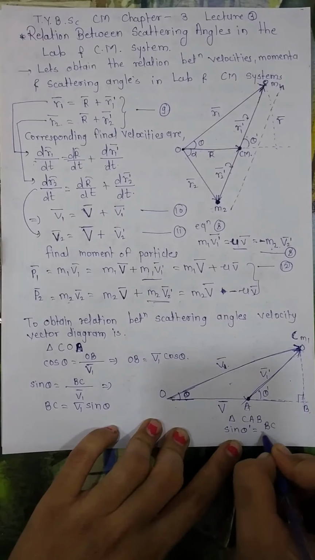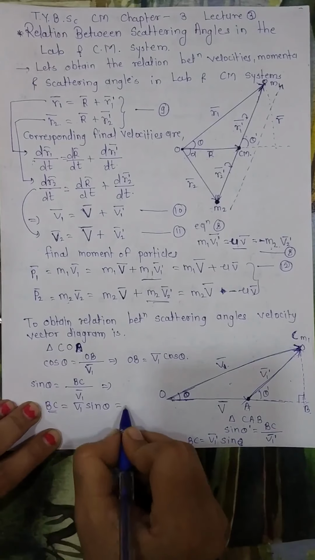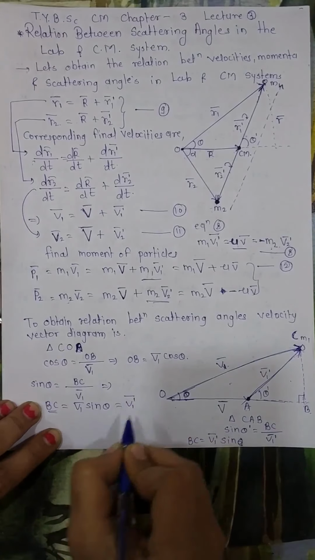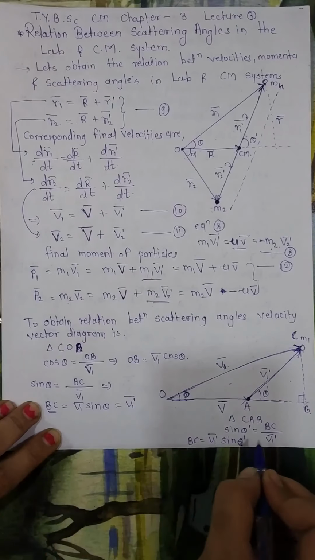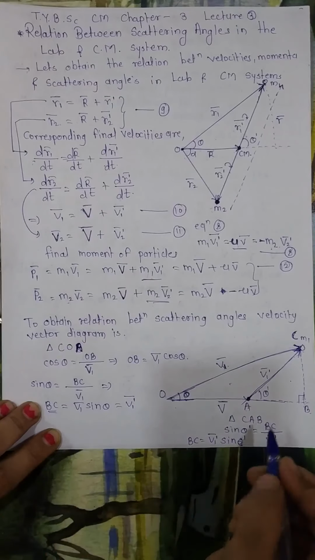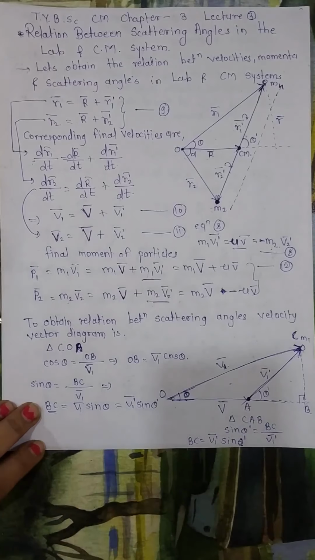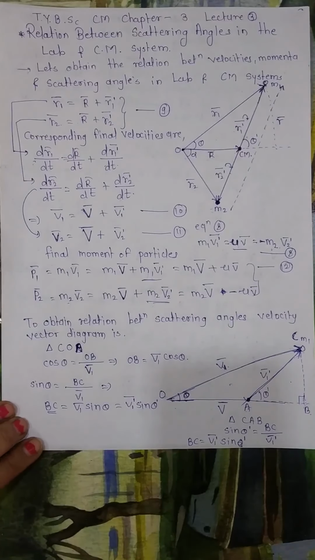So from this I can also write BC is equal to V1 dash bar sin theta dash. Now these two terms are equal.